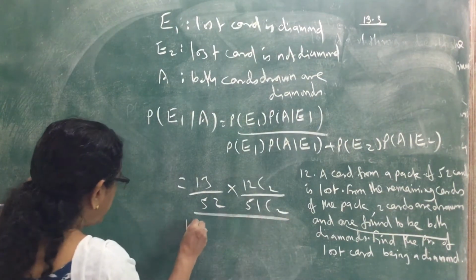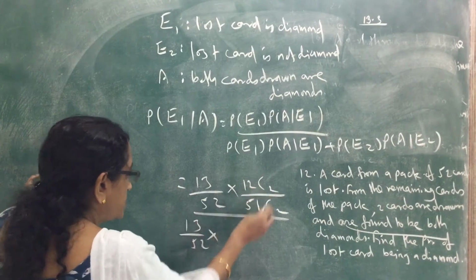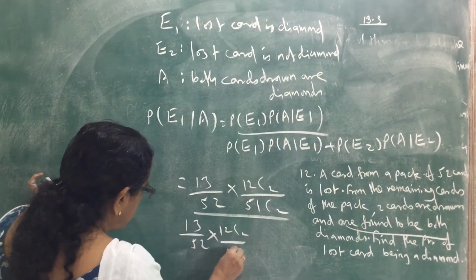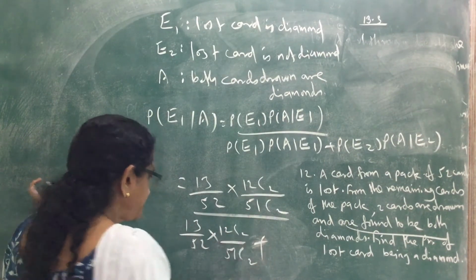This gives 13 by 52 into 12C2 divided by 51C2, plus